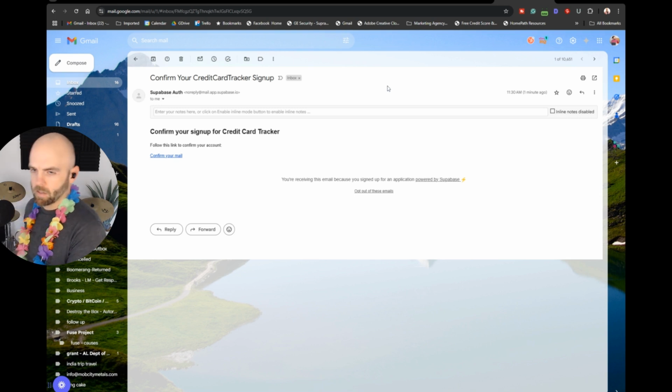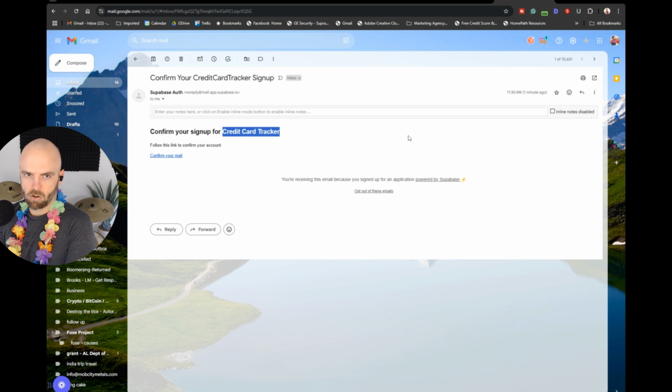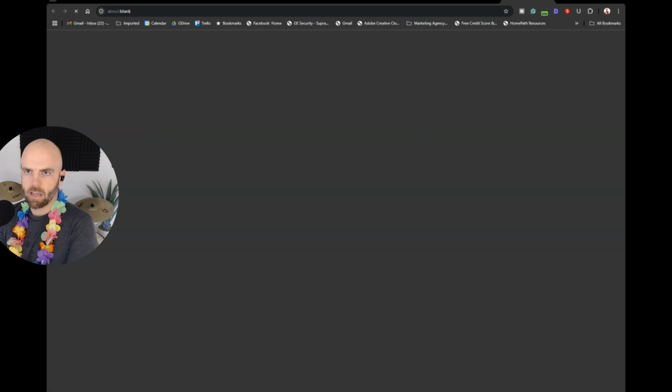What I don't know is if you can change that within their system to send from your account. Like when I get a domain and then set up that email, can it come from that? I'm thinking so, but anyways, I think I slightly changed this message already in Supabase. It was real generic, so I just changed it to credit card tracker. Follow this link to confirm. Let's see what happens. See if this works.